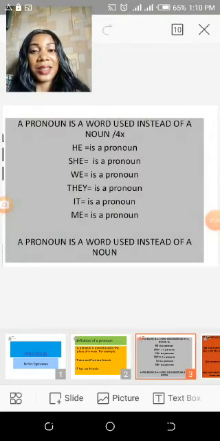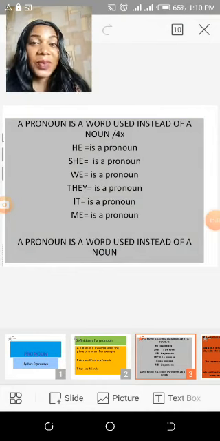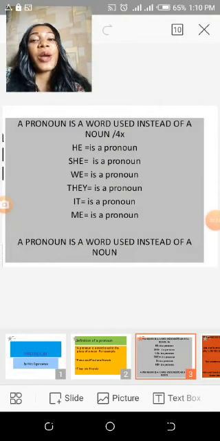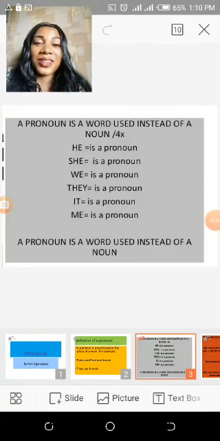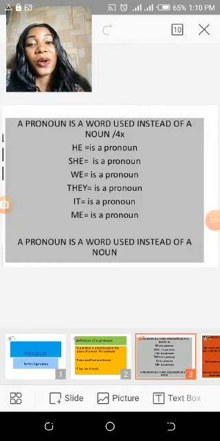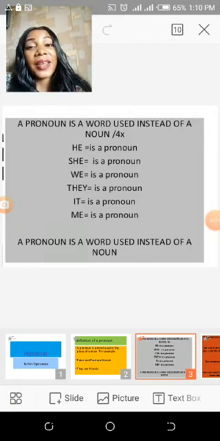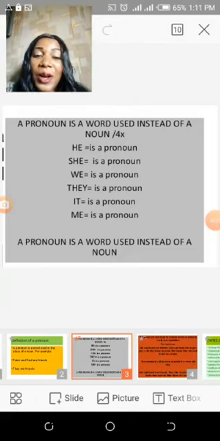And the song is like this. A pronoun is a word used instead of a noun. He is a pronoun. She is a pronoun. We is a pronoun. They is a pronoun. It is a pronoun. Me is a pronoun. A pronoun is a word used instead of a noun.